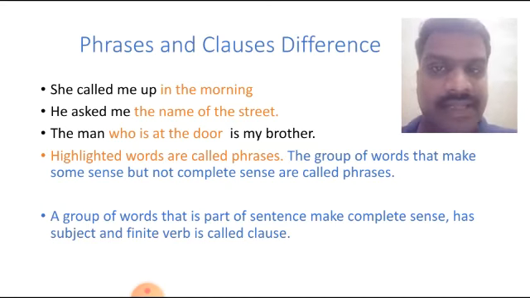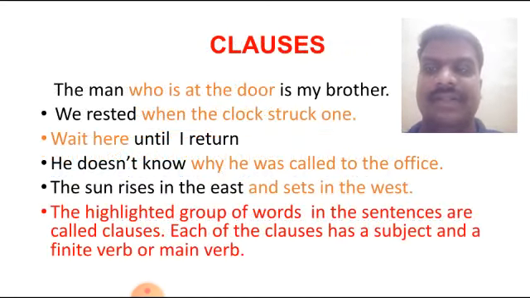But I will take some more examples for your better understanding. The man who is at the door is my brother. Already I have discussed this example. We rested when the clock struck 1. Wait until I return.